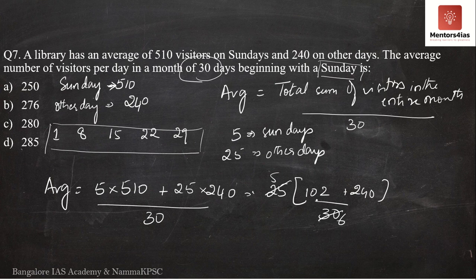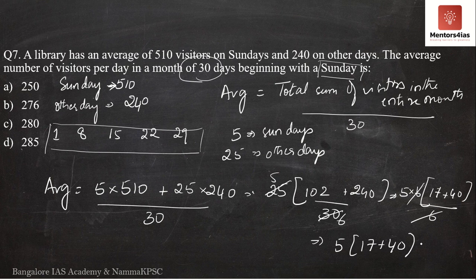Yes, this is also divisible by 6. So let me take 6 common out. So we have 5 into 6, 6 ones are 6, 6 sevens are 42, plus 6 fours are 24, so 40, whole thing divided by 6, 6 and 6 get cancelled. So what are we left with? We are left with 5 into 17 plus 40. This is nothing but 5 into 57.